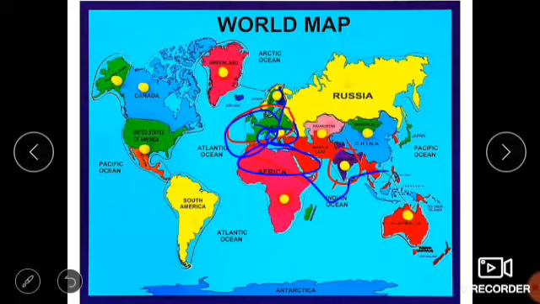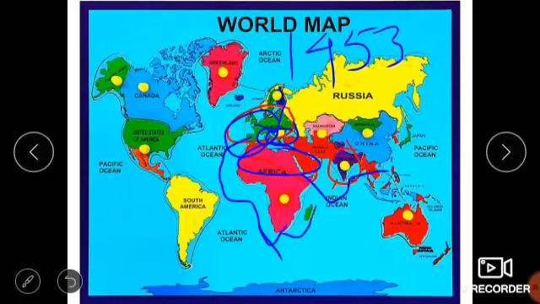Then Spain and Portugal will think, why should we give the chance only to Italy? So let us find some other routes. And at that time, Constantinople was captured by the Ottoman Turks in the year 1453. So all this made Spain and Portugal think of finding a new sea route to India. Then Vasco da Gama in the year 1498 left the city of Lisbon. He reached the Cape of Good Hope, then some other places, and finally reached Kappadu near Calicut in India. So he was the first successful person to reach India via the sea route.